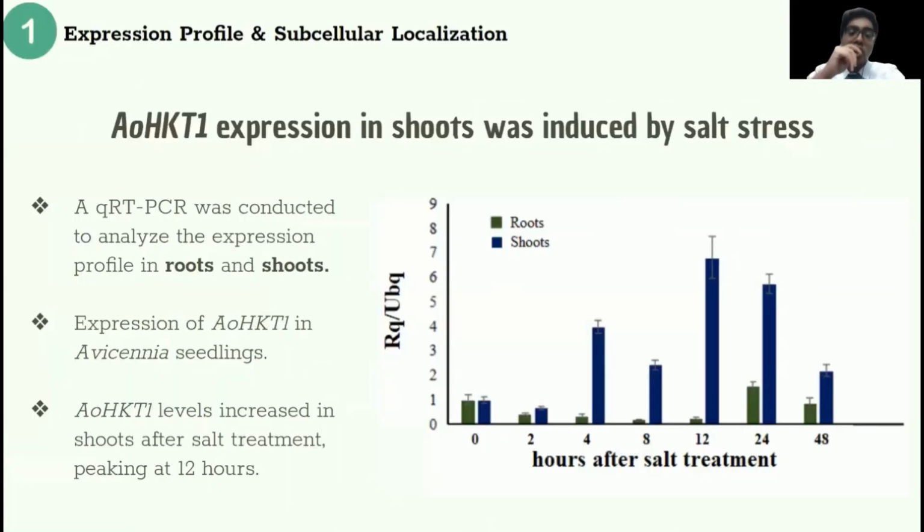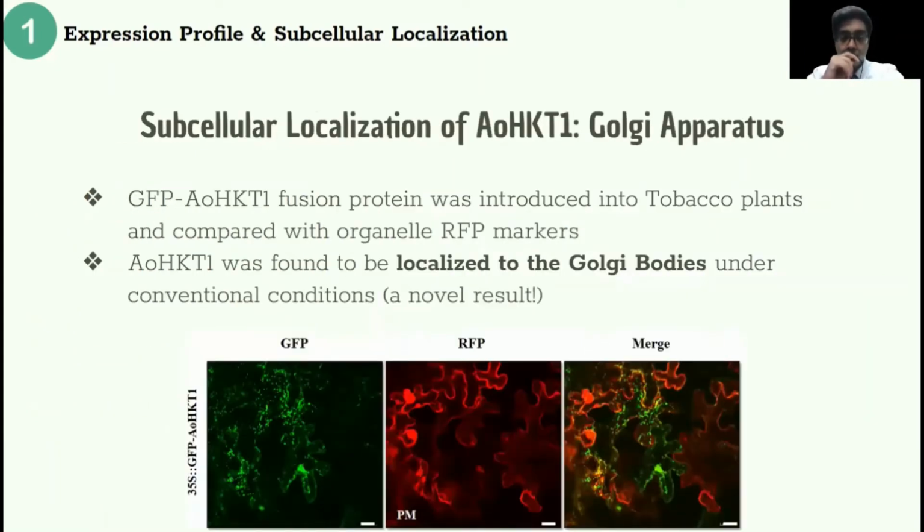First, let's look at the expression profile of the AOHKT1 protein. We conducted a qRT-PCR analysis to find the expression levels of AOHKT1 in roots and shoots after salt treatment. qRT-PCR allows us to quantify the amount of mRNA, which allows us to determine the expression level. The AOHKT1 levels increased profoundly in shoots after salt treatment, suggesting that AOHKT1 functions in the shoots of Avicennia seedlings. The increase in expression lasted beyond 2 days, peaking at 12 hours.